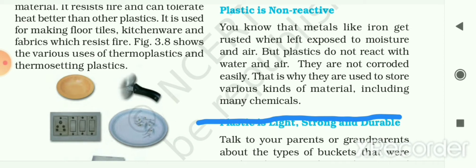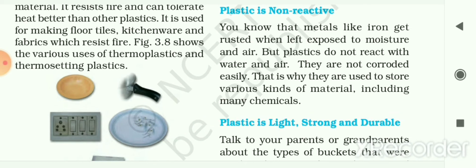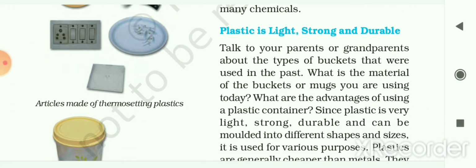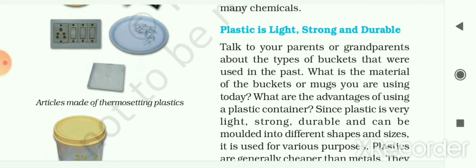That is why plastics are used to store various kinds of materials, including many chemicals. It does not react with other substances like air and moisture. That's why we use plastic to store different kinds of materials, chemicals also. The next property is that plastic is light, strong and durable.